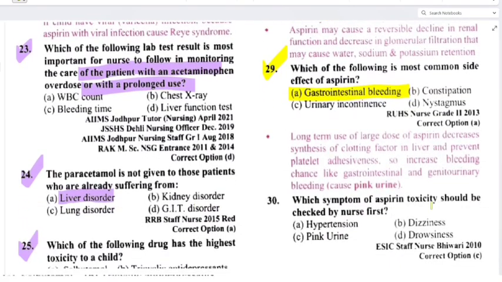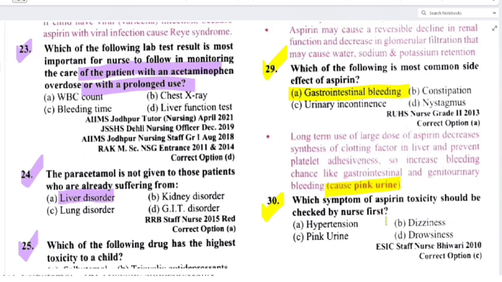See, long-term use of aspirin, right? A large dose of aspirin will decrease synthesis of clotting factor in the liver and prevent platelet adhesiveness. So it increases bleeding chances, like gastrointestinal and genitourinary bleeding, which cause pink urine. Clear? Now, which symptom of aspirin toxicity should be checked by a nurse first?